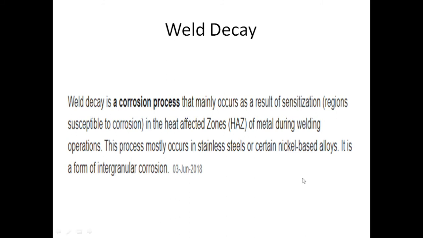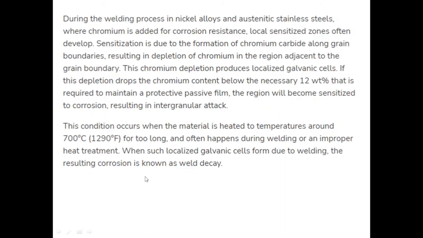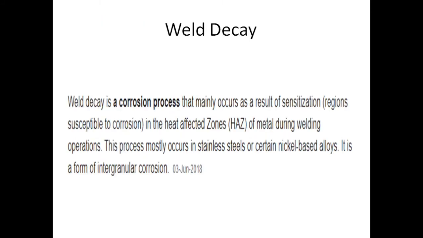This process mostly occurs in stainless steel or certain nickel based alloys, meaning alloys in which nickel is the base and other alloying elements are added. Weld decay is a form of irregular corrosion that happens in a heat affected zone.